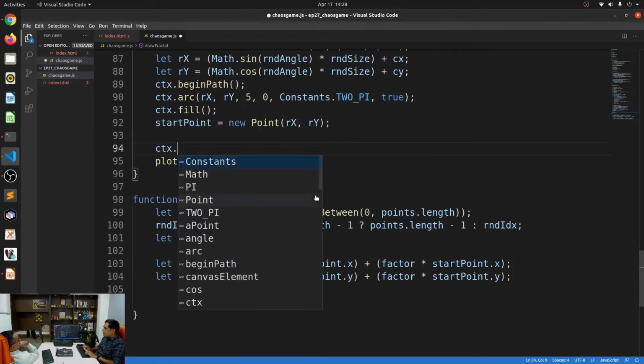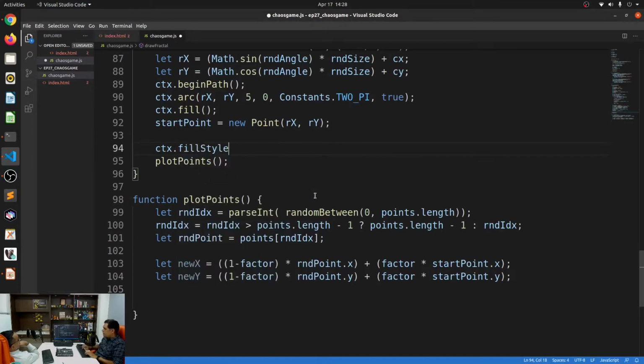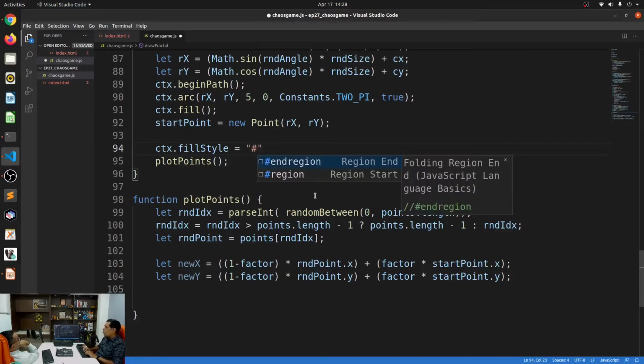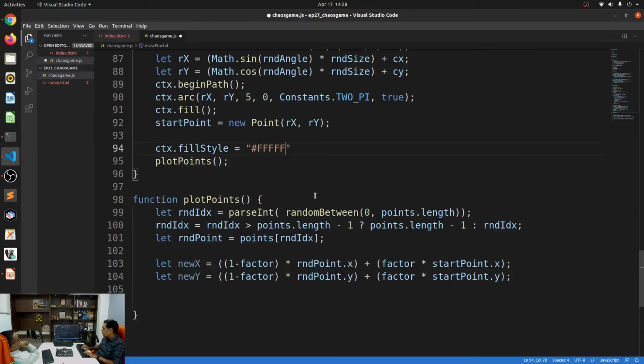Let me put context dot fill style, and I'm just going to draw it in white for now, so that all of these points are drawn in white. Let's say context dot begin path, basically an arc. So I'm just going to copy this.